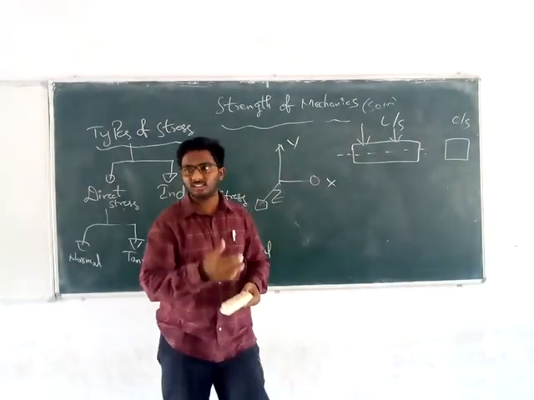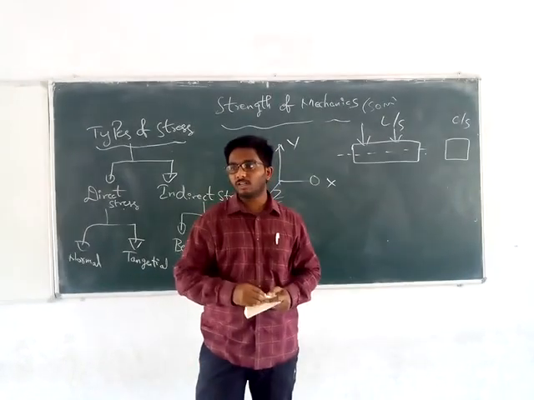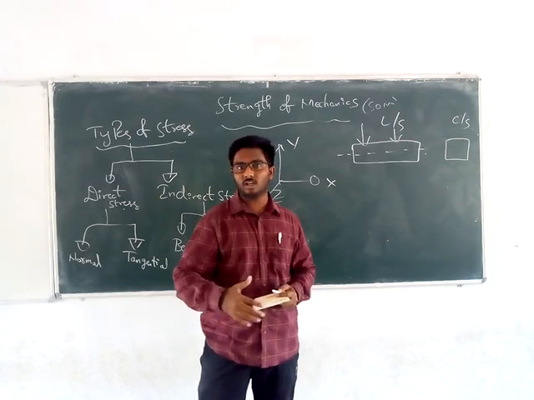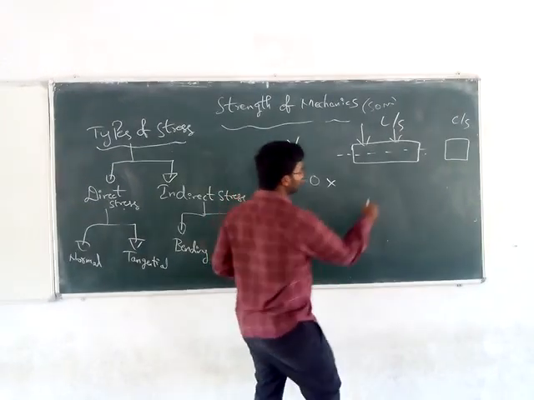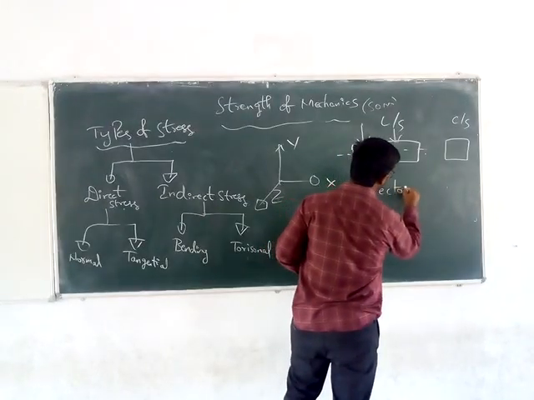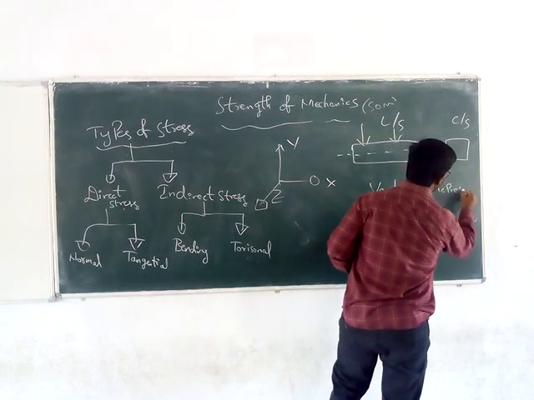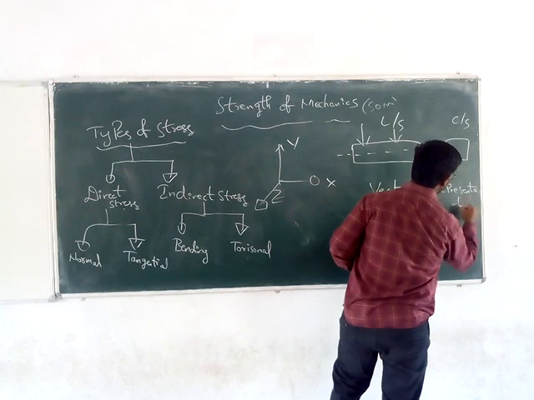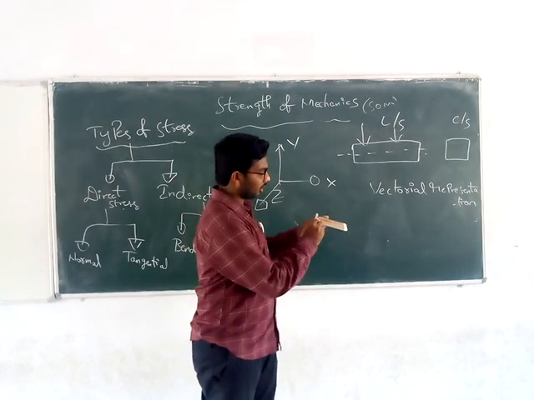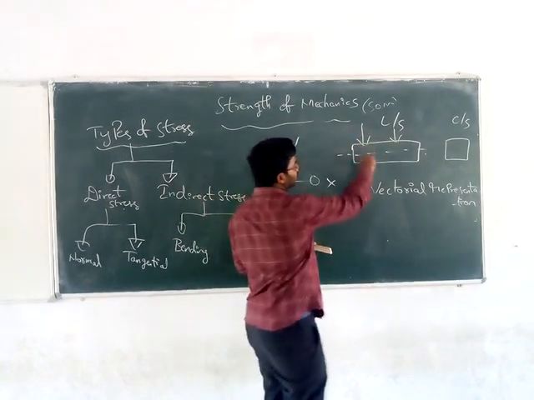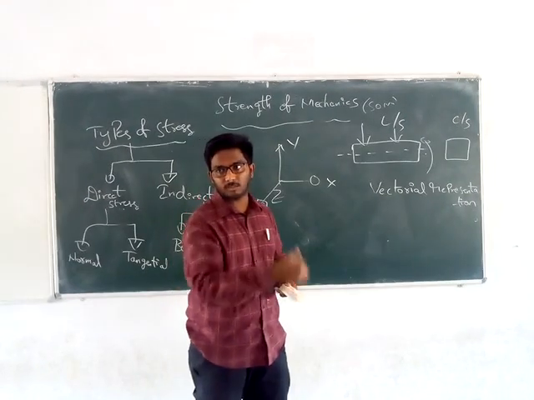A beam is nothing but a horizontal member subjected to transverse loading, while the vectorial representation of forces and moments will be perpendicular to the direction of the longitudinal axis. This is the longitudinal axis. Due to this transverse loading, a moment will generate. The beam will bend. That is nothing but bending moment.